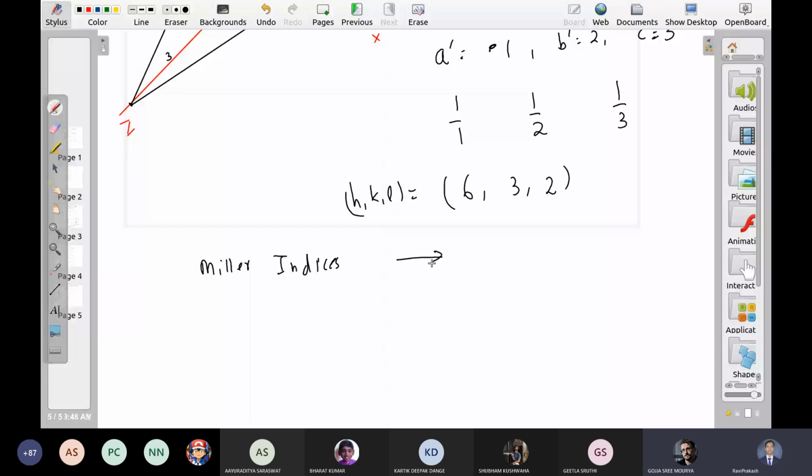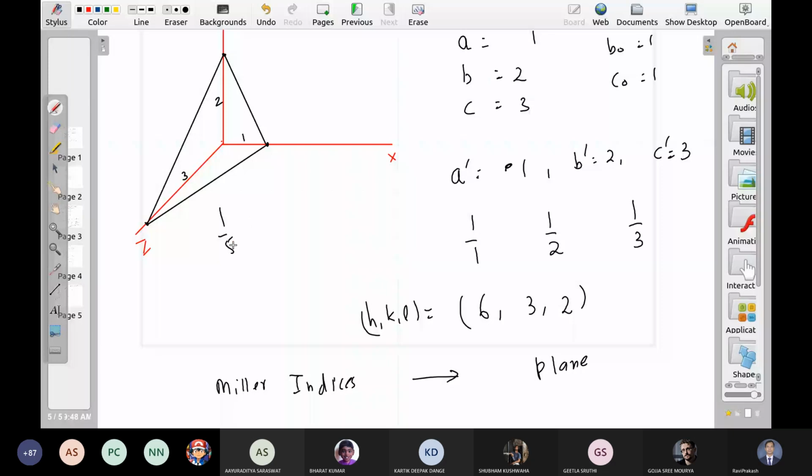Sir, here we got 1 by 1, 1 by 2, 1 by 3. Sir, in case we get 1 by pi, 1 by e, 1 by root 2, say it again. 1 upon pi. So you are getting some irrational number, huh?